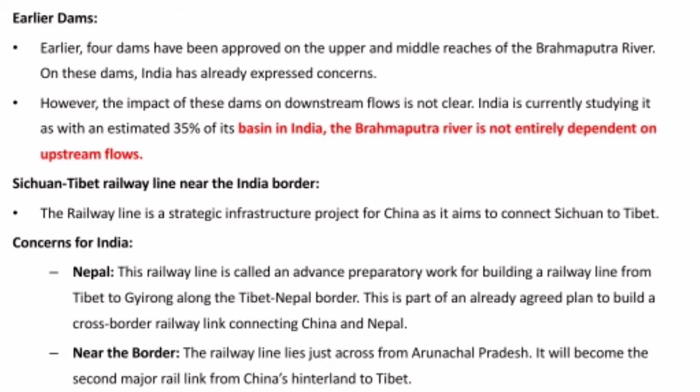Near the border, the railway line lies just across Arunachal Pradesh. It will become the second major rail link from China hinterland to Tibet. So this is an important thing. We have concerns based on the Indian perspective.